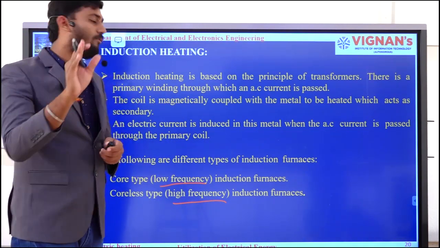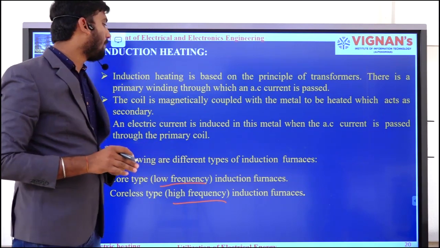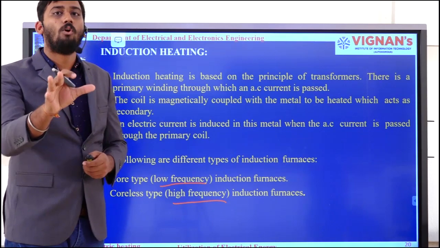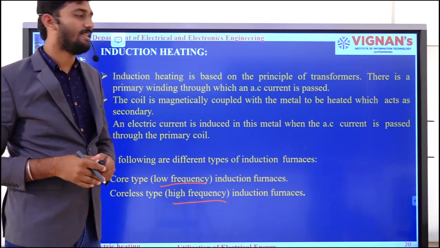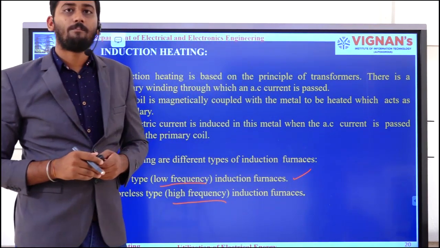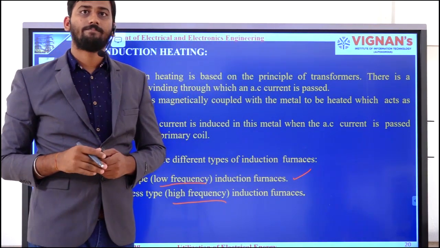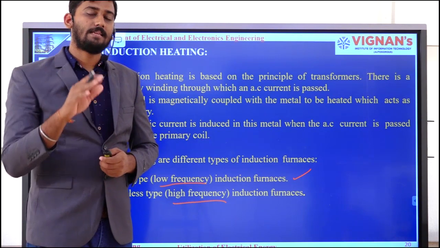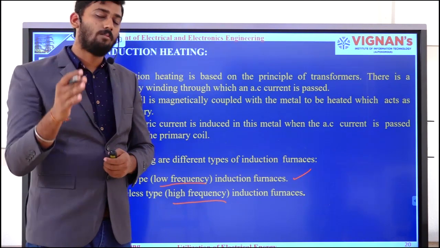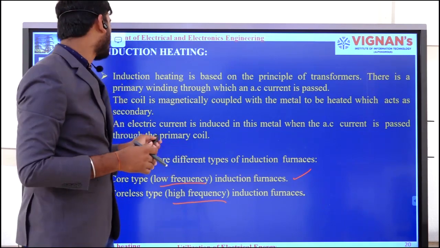You will get an idea while we are discussing the core type induction furnaces why we are mentioning it specially as low frequency furnaces. The reason is, here I need to operate this furnace by supplying power with low frequency. There are certain disadvantages if you go for high frequency. We are going to see it here in the case of the core type.